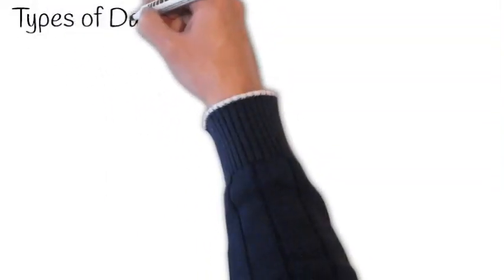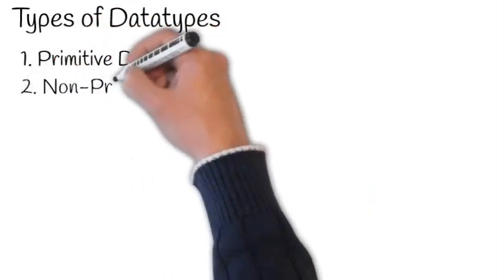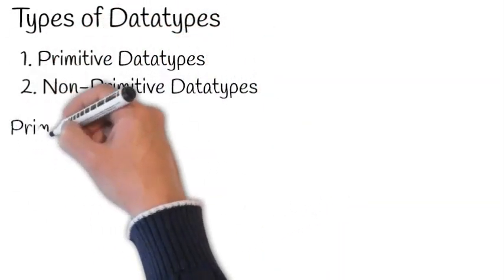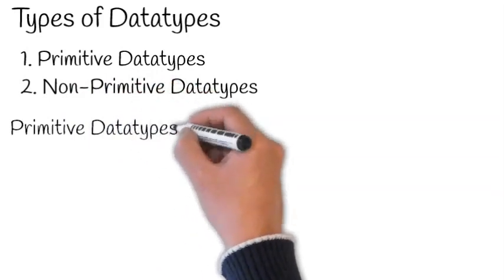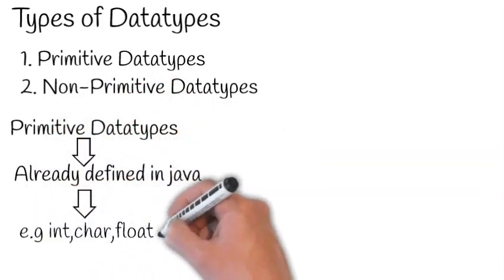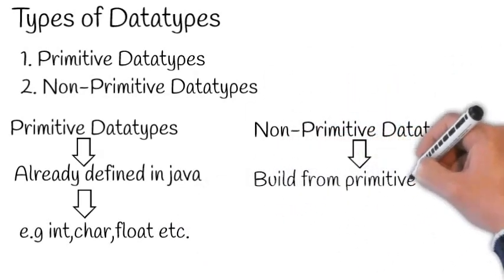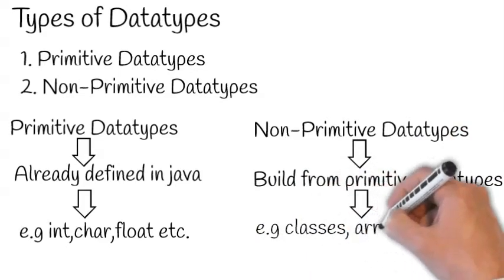Now we have types of data types, of which there are two: primitive data types and non-primitive data types. Primitive data types are those data types that are already defined in Java, for example int, char, float. And non-primitive data types are those that are built from the primitive data types, for example classes, arrays, etc.